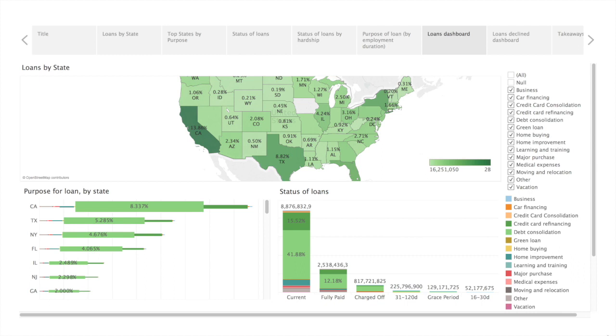We can combine some of the previous visualizations into a dashboard to aid better decision making. The top visualization shows loans received across the United States that we showcased earlier, and this helps management monitor where more officers and staff may be needed. The bottom visualization helps monitor the purpose for which loans were applied for, as well as the status of all loans. The filters may be used to refine the data as necessary.